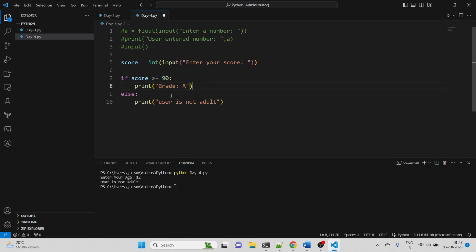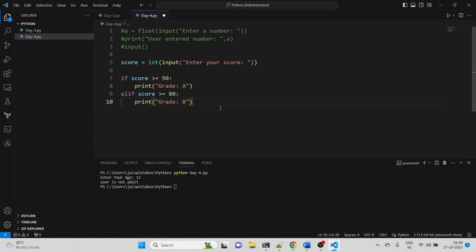As I told you, there could be so many conditions. So if we have multiple conditions, we use if, and after that we use elif. elif basically means else and if together, so the short way to write it is elif. In elif we can write the second condition, which could be if score is greater than or equal to 80. In that case, what would be the grade? The grade would be grade B.